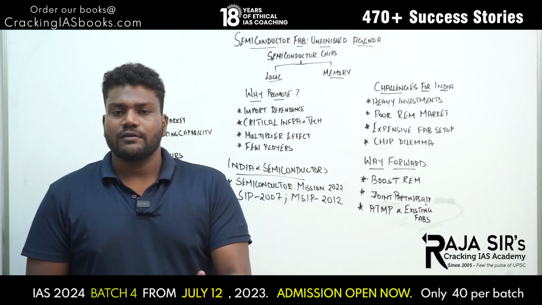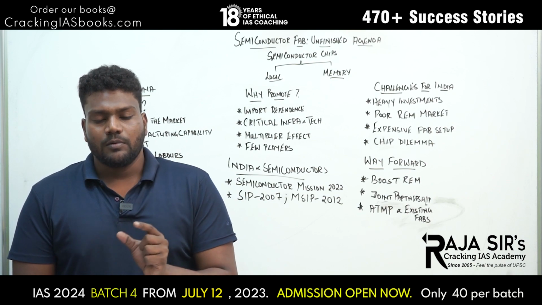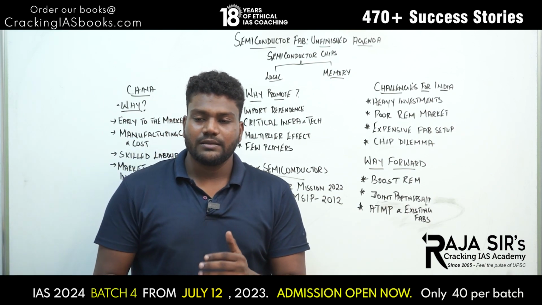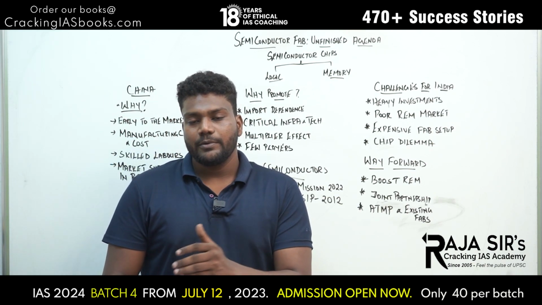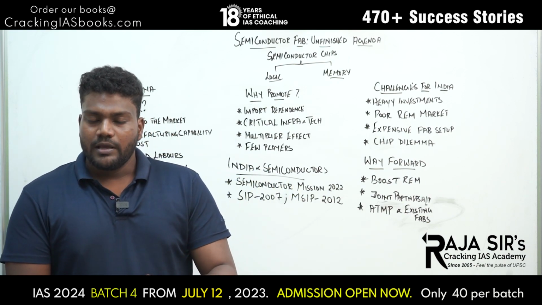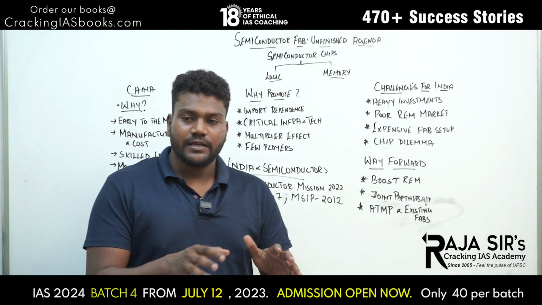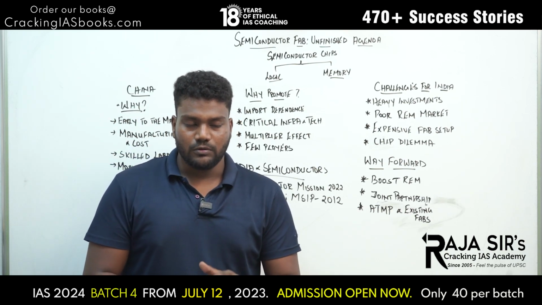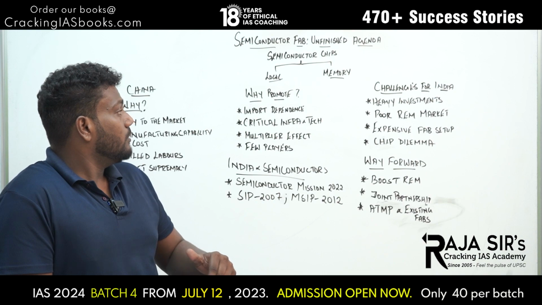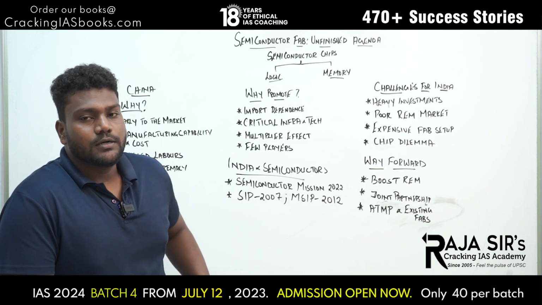So, at the base of this also there is this small thing, small chip called the semiconductor chip. So, these are the major reasons that can be attributed to the shortage of semiconductor chips in the global market, whose repercussions have been faced even today in 2023. So, yes, this is what the shortage is all about. And why must India promote the semiconductor industry?